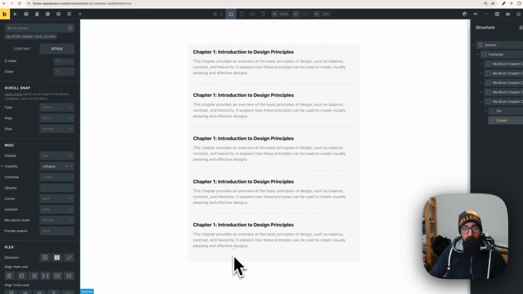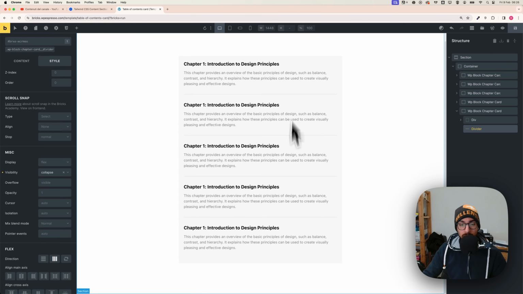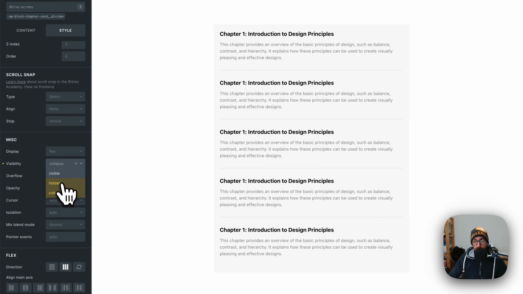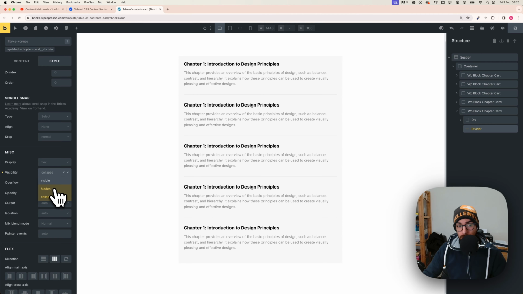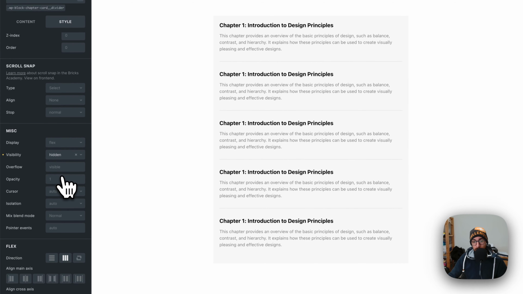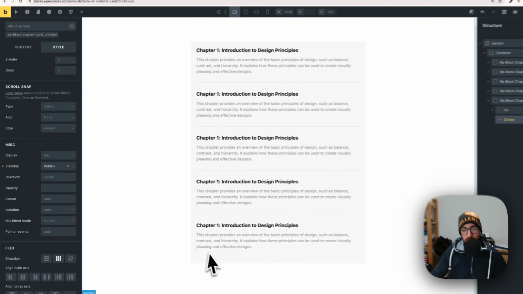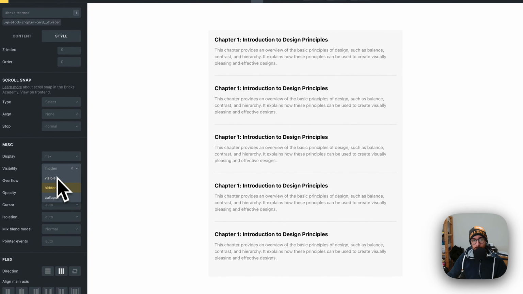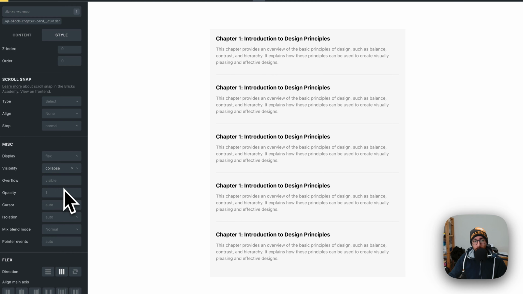Actually, the spacing stays, I guess, because of the padding we have. But anyway, you can use those to actually hide the element or whatever. Okay, I will keep it hidden this time. I don't think you see the change in spacing when you do collapse, because it's actually taking 1 pixel of height.